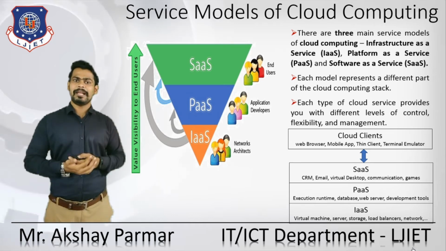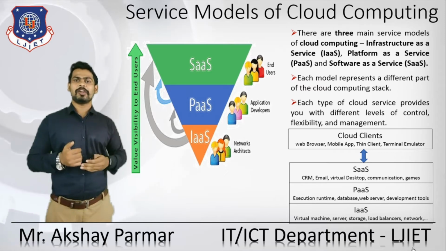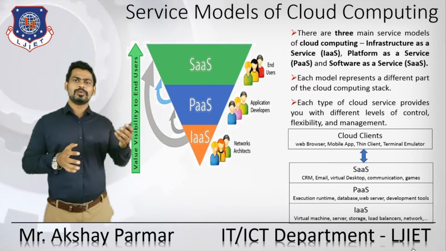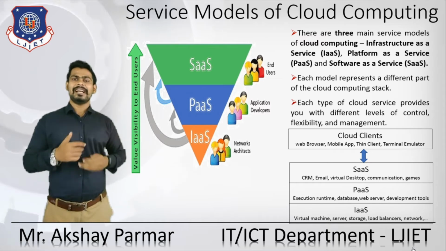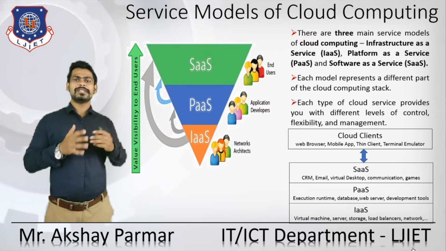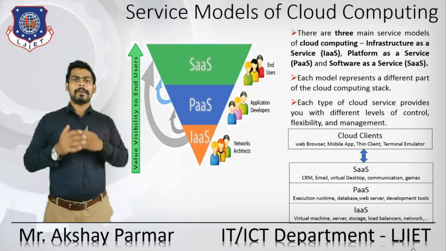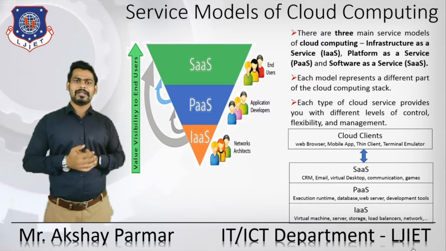Let's see an example of each service model. Emails, virtual desktop, communication and games are examples of software as a service, where we use the software as a service. What if we are using only the platform? Then platform as a service comes into the picture.